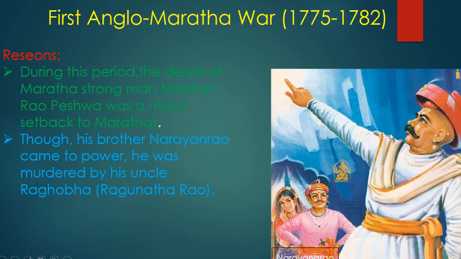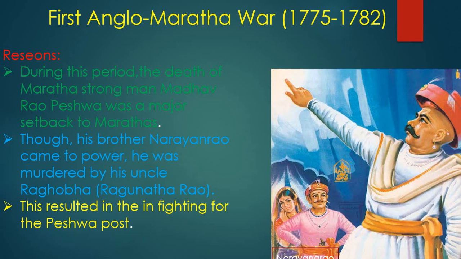But you might know, there are a lot of traitors, the dhokebaz, in the background. He was murdered by his uncle Raghoba. Raghoba's another name is Raghunath. Raghoba is the uncle of Madhav Rao and Narayan Rao. After Madhav Rao died, his brother came to power, but his uncle Raghoba murdered him, saying that he wanted to come to power and did not want anybody else to.